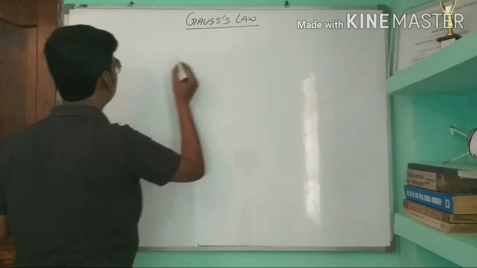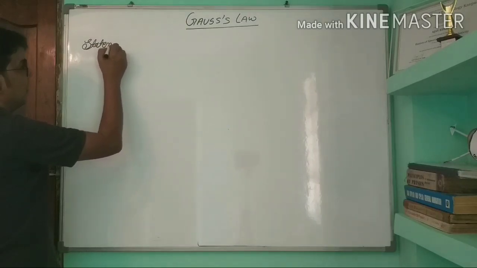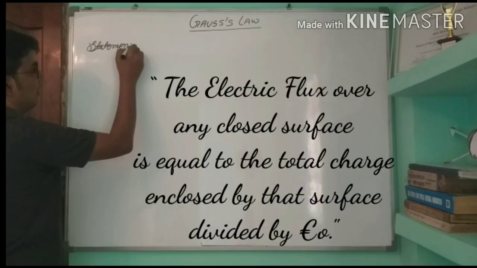Gauss law statement: the electric flux over any closed surface is equal to the total charge enclosed by that surface divided by epsilon 0.